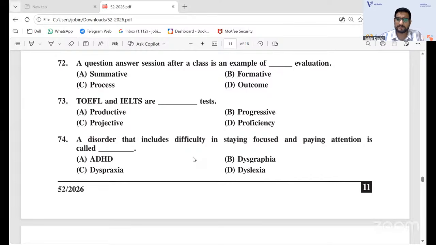Very easy direct question, next 74. We have discussed this many times in the class, these learning disabilities. A disorder that includes difficulty in staying focused and paying attention is called ADHD, attention deficit hyperactive disorder. Dysgraphia is associated with writing, dyspraxia is with movements, and dyslexia is with reading. So difficulty in paying attention is ADHD. That's the correct answer given, 74A.